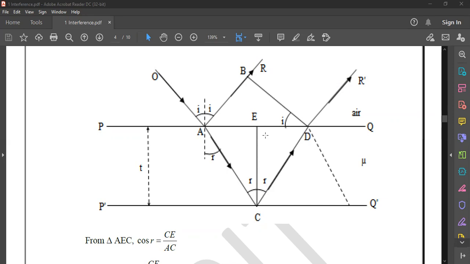Yes, sir. So this soap bubble is a best example of a thin film. So why you are calling it thin? Because it is really thin. The thickness is of the order of micrometers or even angstrom units.